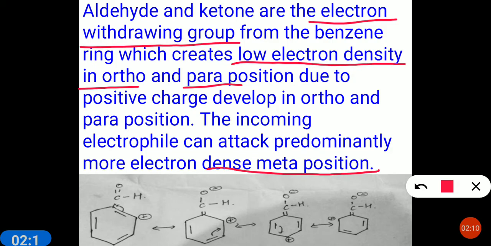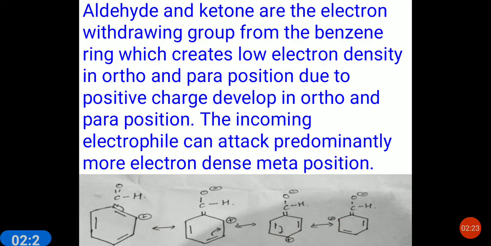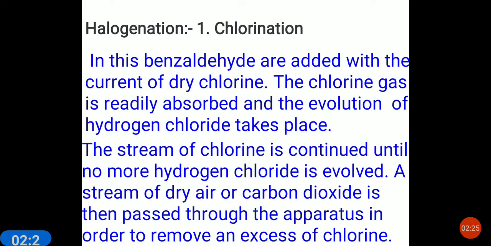Here you can see positive charge at the ortho and para positions. So the electrophile cannot attack at ortho and para. Instead, it attacks at the meta position. So the first one is halogenation. You will see the chlorination.